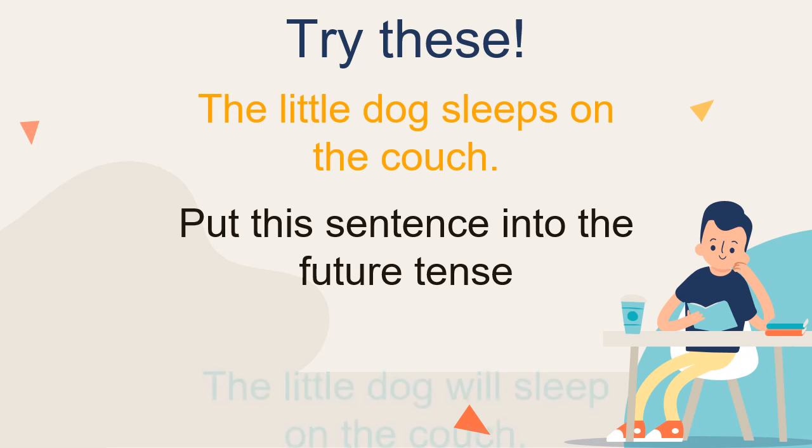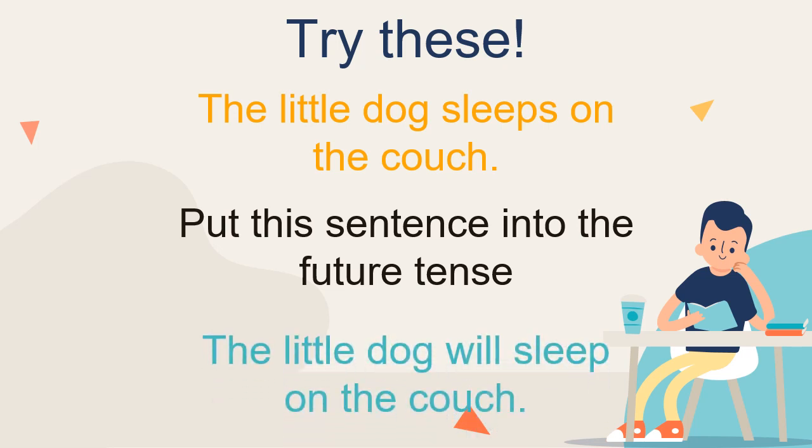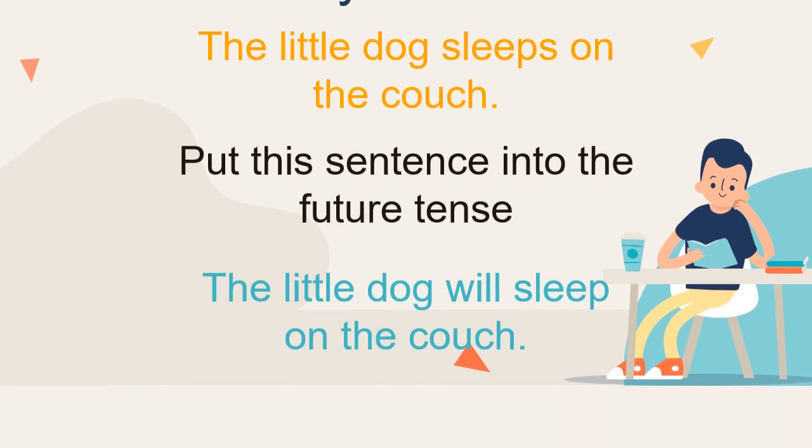Let's check your answers. The little dog will sleep on the couch. The will sleep tells us that that is only going to happen in the future. He hasn't already slept on the couch. He still needs to sleep on the couch.